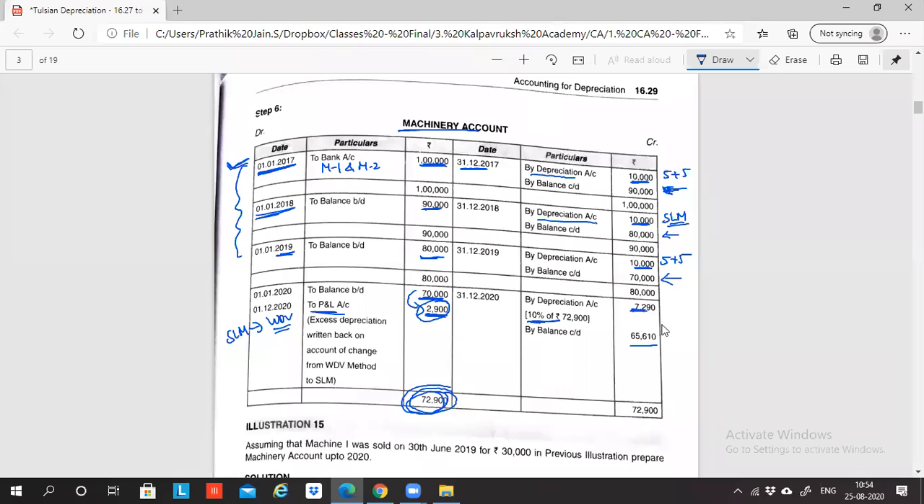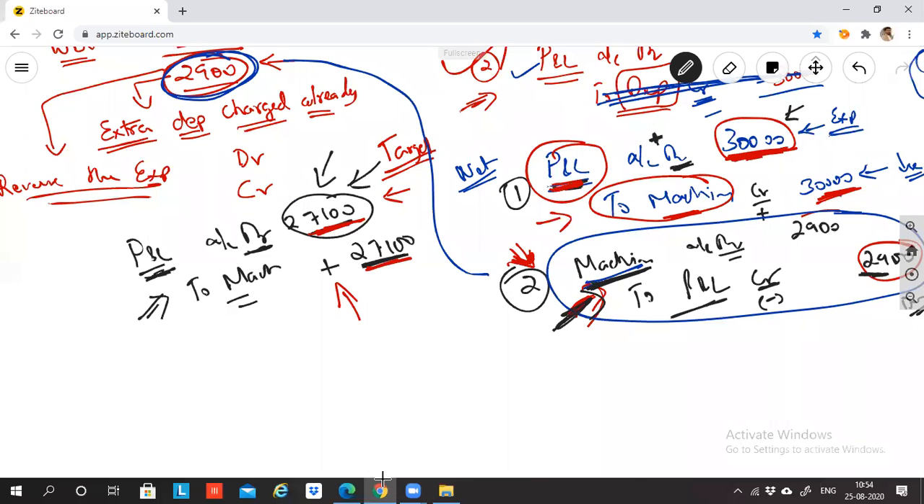If you calculate the depreciation, you'll get the depreciation properly. From here, WDV is followed. So actually speaking, the WDV method is followed only from here, no doubt. But retrospectively we calculate to find out, because of the old method, how much extra or how much less depreciation you have calculated. The difference is credited to profit and loss account and debited to machinery account. In this question, with the SLM method, the depreciation was more.